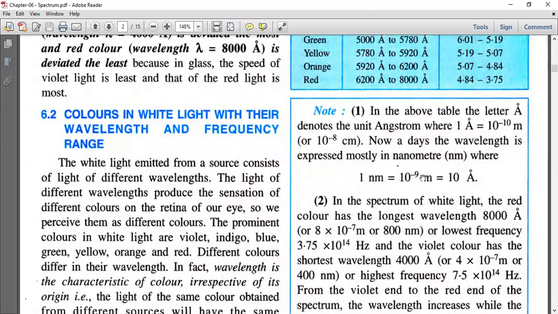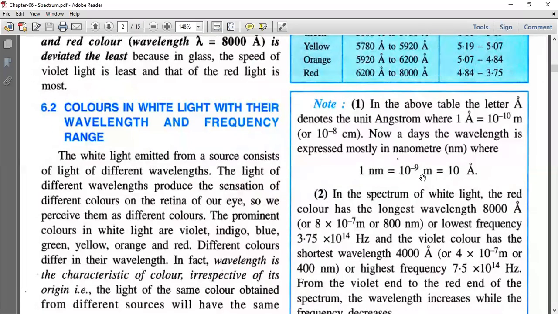1 angstrom is equal to 10 raised to minus 10 meter, and 1 nanometer is equal to 10 raised to minus 9 meter. It means 10 raised to minus 10 meter means you are taking a 1 meter scale and making divisions. How many divisions? 10 raised to 10 divisions, and you are taking one division from it, and it measures 1 angstrom.